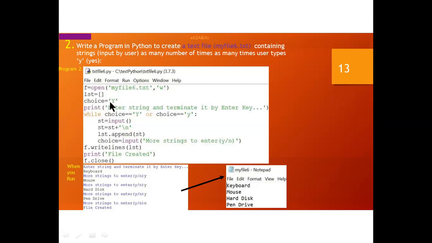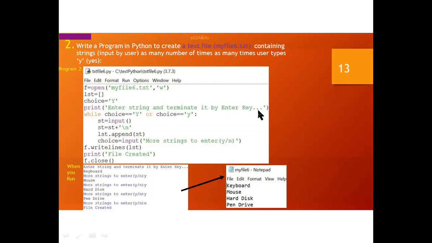Now choice equals, I have given a y. What is choice equals y? Choice is a variable, equal is an assignment operator, which is holding capital Y here. Capital and small will both work. So print: enter string and terminate it by the enter key. This message will appear first.